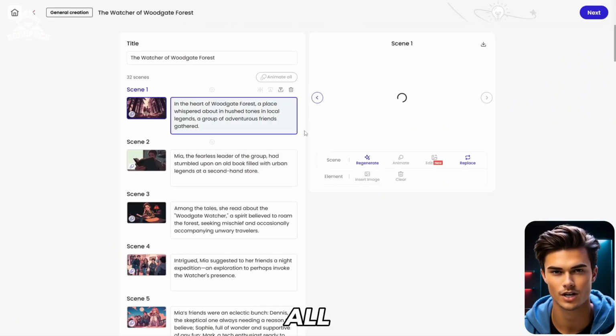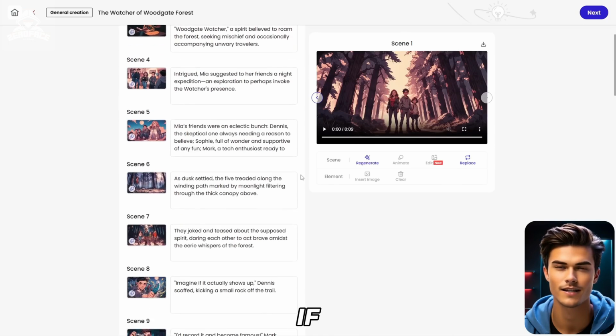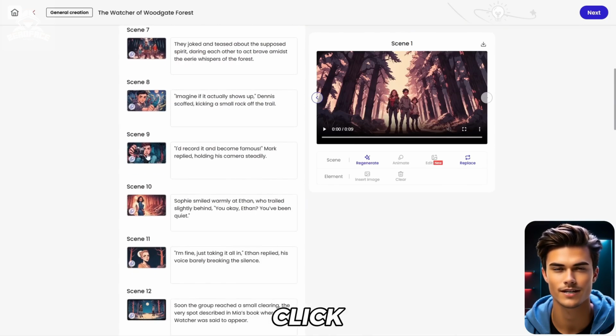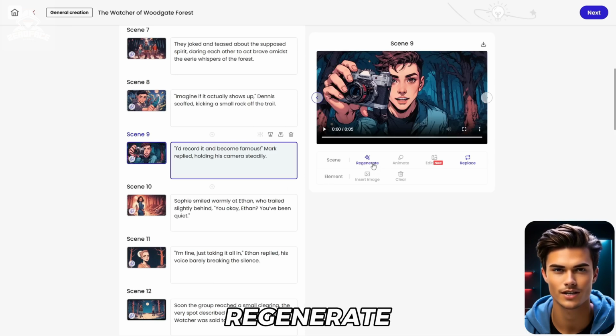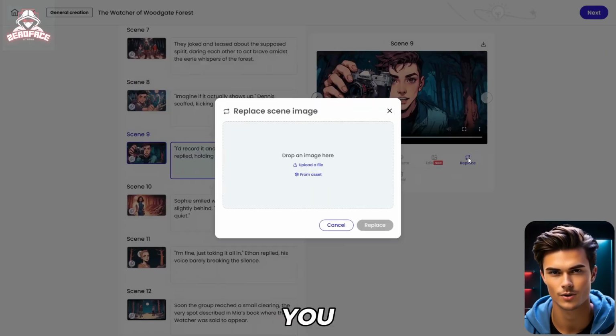Basically, here you can find all of your animated videos. So, if there's a video you want to change, you can simply click on it, and then watch closely. First, you can regenerate it using the regenerate button on the right side, or you can also upload your own image or video using the replace feature, which is pretty handy.